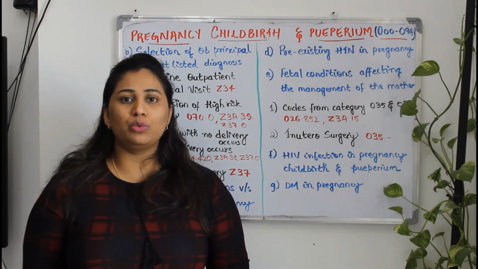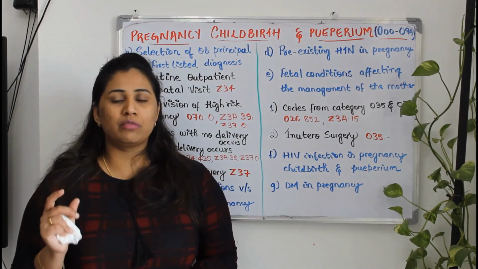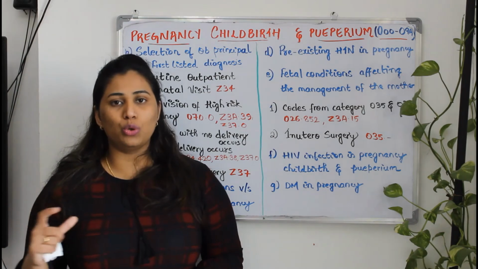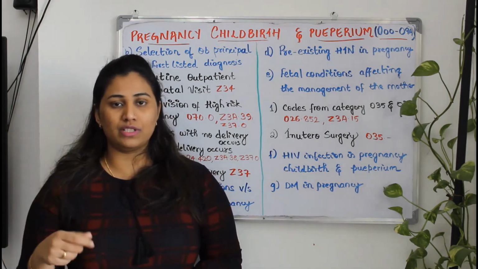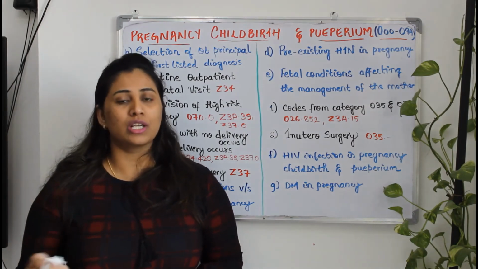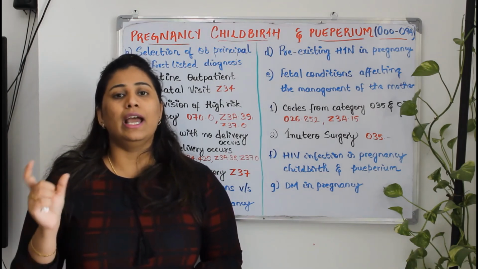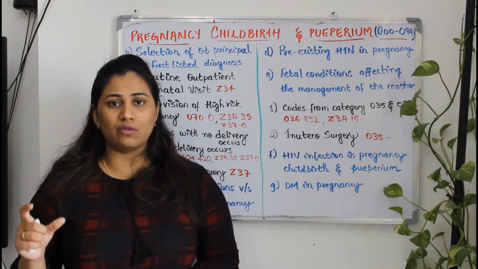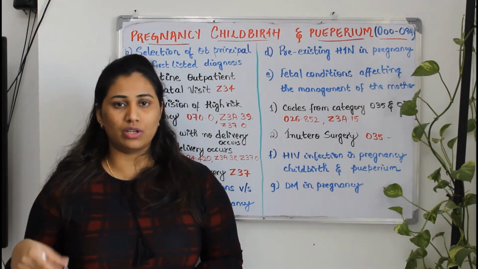Whenever you are coding other conditions along with pregnancy, remember the first code should start with O, and based on that condition you should choose the codes, and then the weeks of gestation should be coded as the secondary or last codes. In this case of HIV, the first code is that, the second code is HIV confirmed case, and the third code is the weeks of gestation.